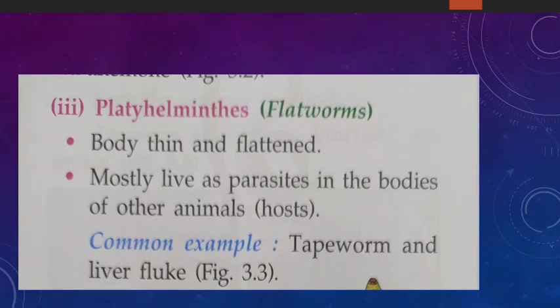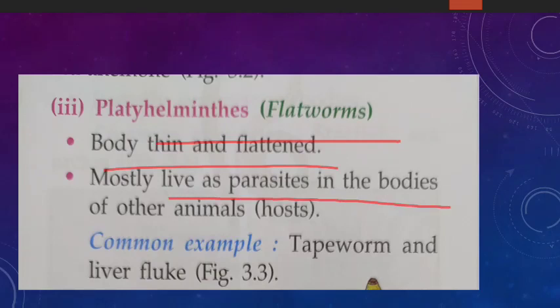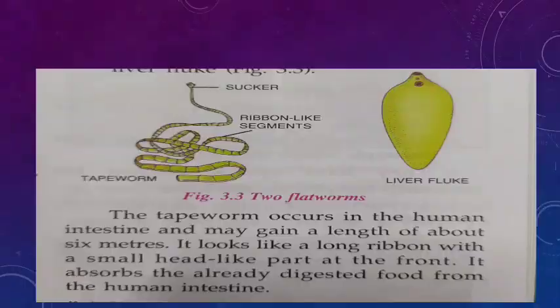phylum is Platyhelminthes. They are also called what? Flatworms. So the name flatworms means what? The body is thin and flattened. Platyhelminthes means flatworms, and the body is thin and flattened. Mostly they live as parasites in the bodies of other animals. So they are mostly parasites, and the body in which they live is called what? Host. Okay, and the common examples are tapeworm and liver fluke. Clear? They are the common examples.